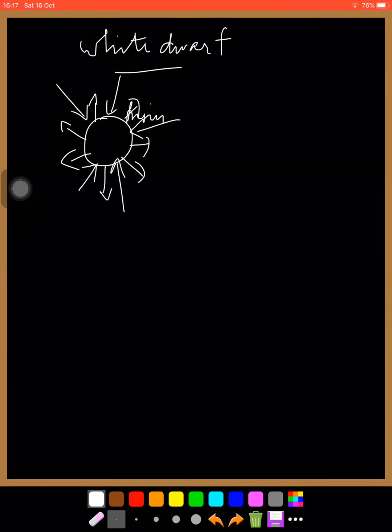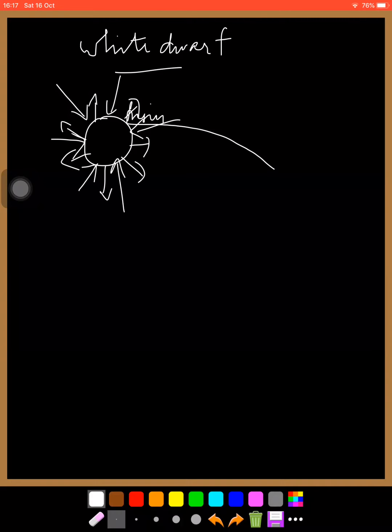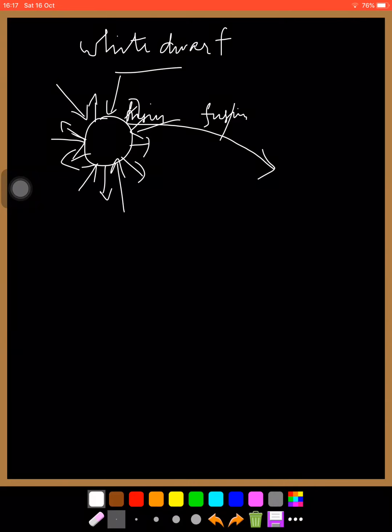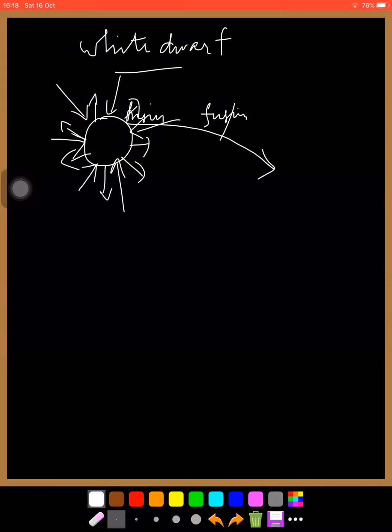Gravity tries to collapse, and the force due to the fusion reaction is in the outward direction. So both are in opposite directions, and both cancel, and the star stays in the stable state. And once the fuel is exhausted, this fusion reaction stops, and then the star moves into its next evolutionary stage, and it can either be a white dwarf,